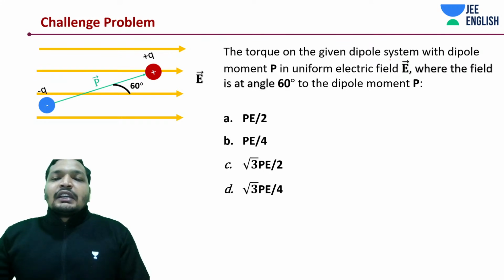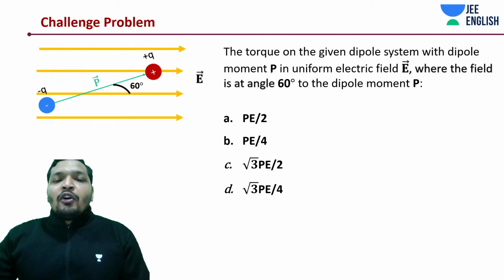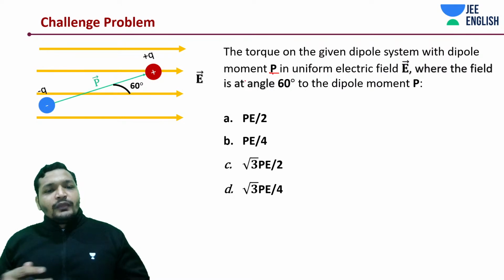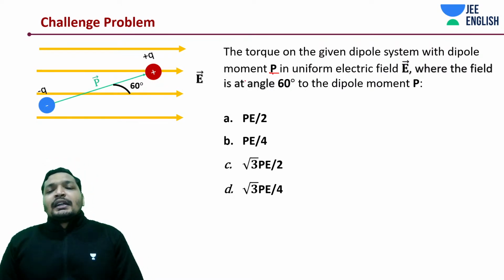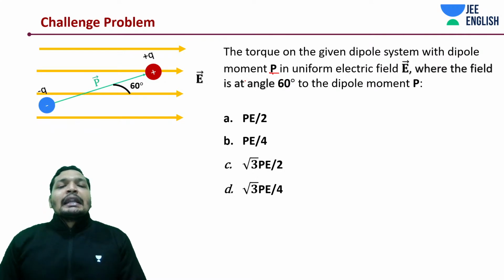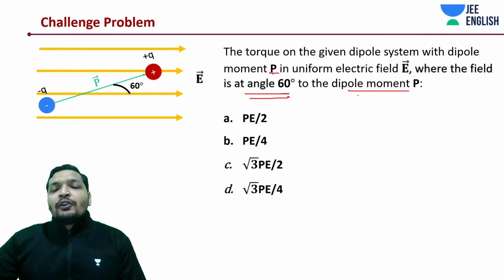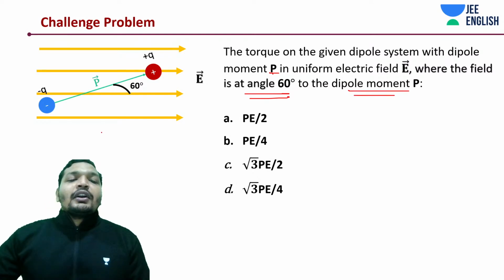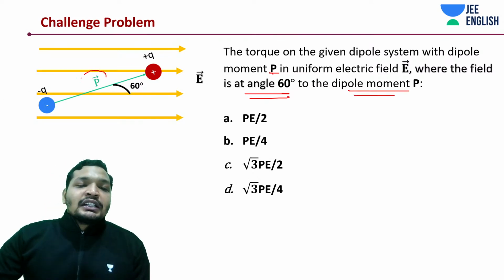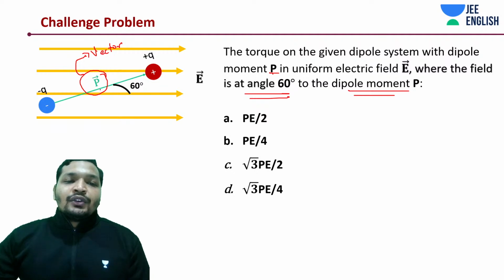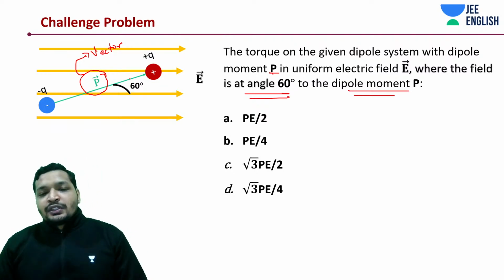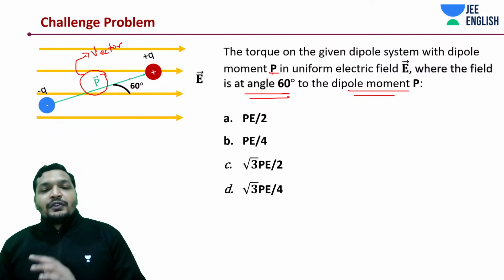So the torque on the given dipole system with dipole moment P would be asked. They would not be giving you Q into L or Q into D, in a uniform electric field, where the electric field is at an angle of 60 degrees to the dipole moment. Why do they say this? Because dipole moment is a vector quantity, which is generally given a direction from negative to positive charge.